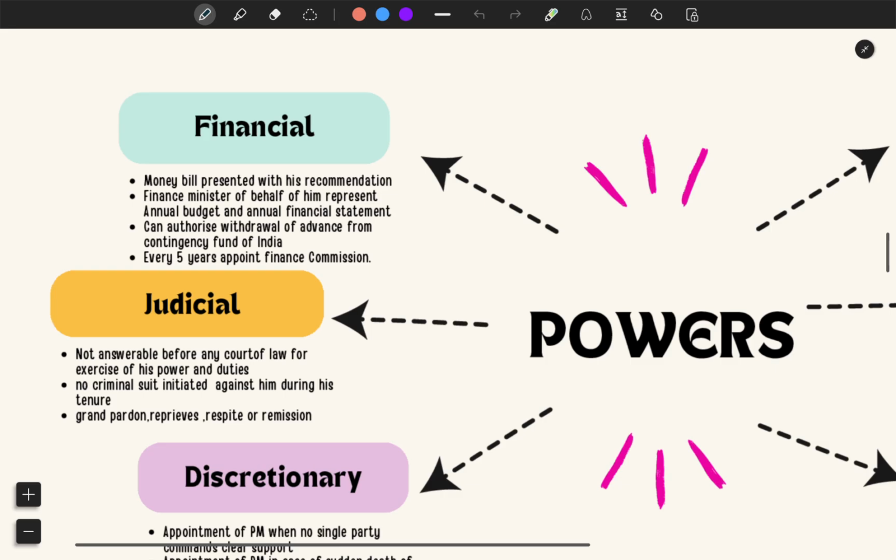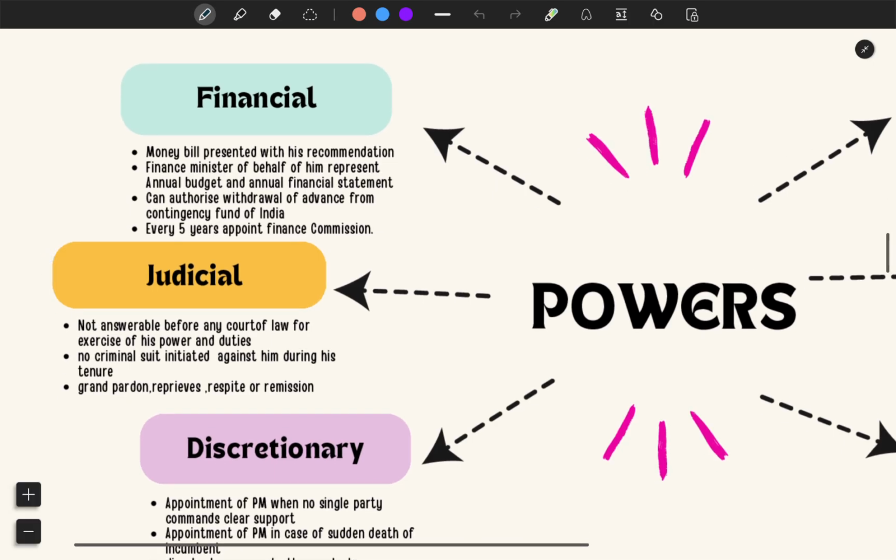Financial powers. Money bills which are presented in the house are by his prior recommendation. पहले प्रेसिडेंट से अप्रूवल लिया जाता है, फिर मनी बिल को प्रेजेंट किया जाता है. फाइनेंस मिनिस्टर ऑन बिहाफ ऑफ हिम रिप्रेजेंट एनुअल फाइनेंशियल बजट. जो अभी निर्मला सीतारमन है, if she is representing the bill, she is representing it on behalf of the President of India. And in every 5 years the president appoints the finance commission, who looks after how the finances of the country are going to be held.